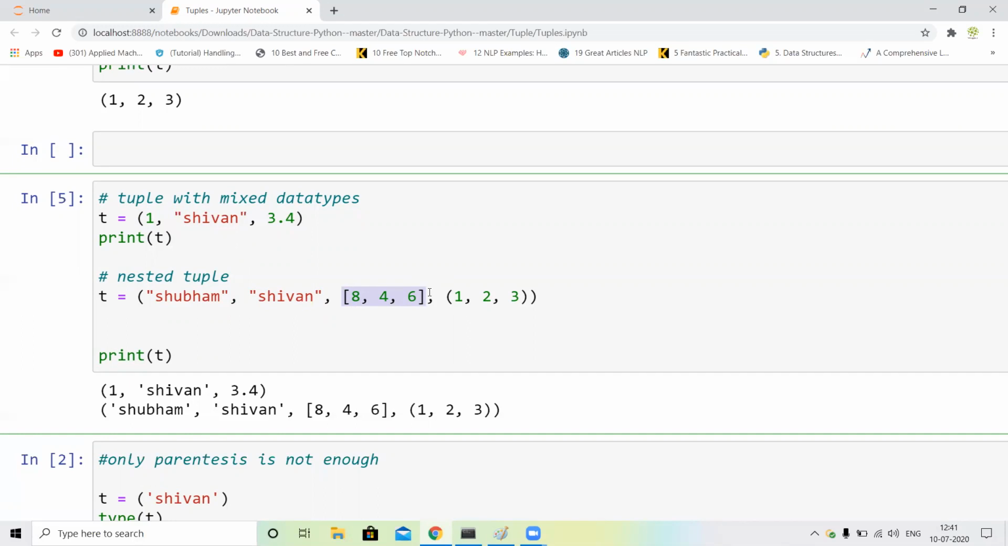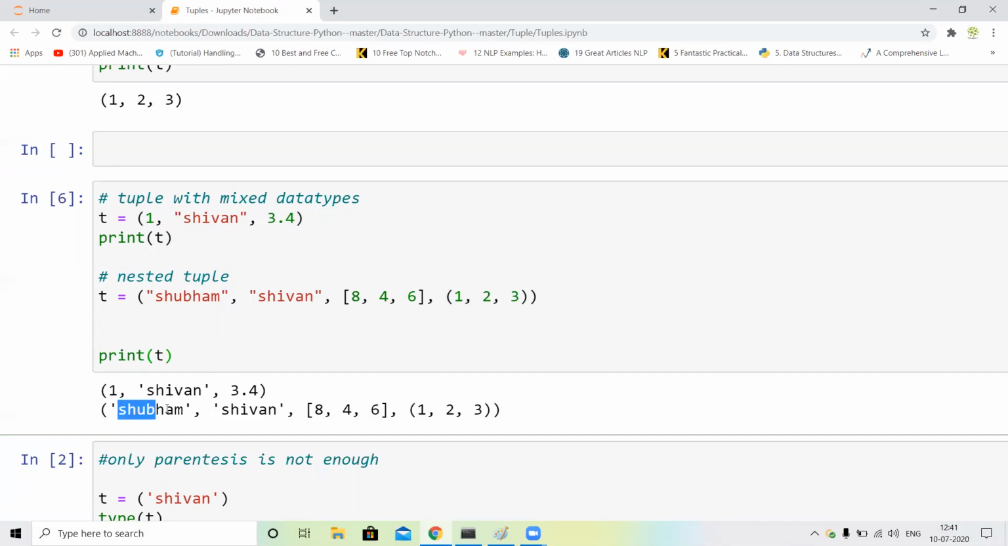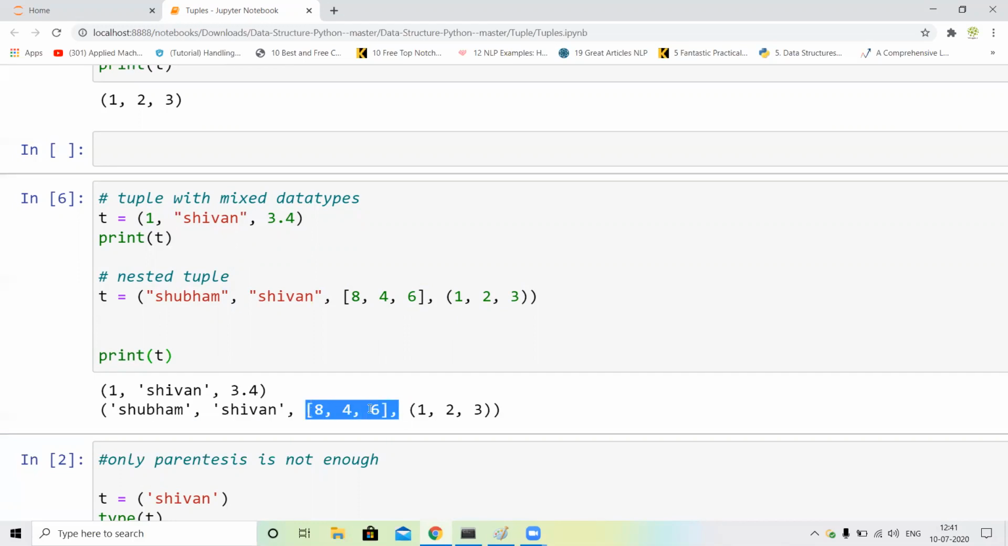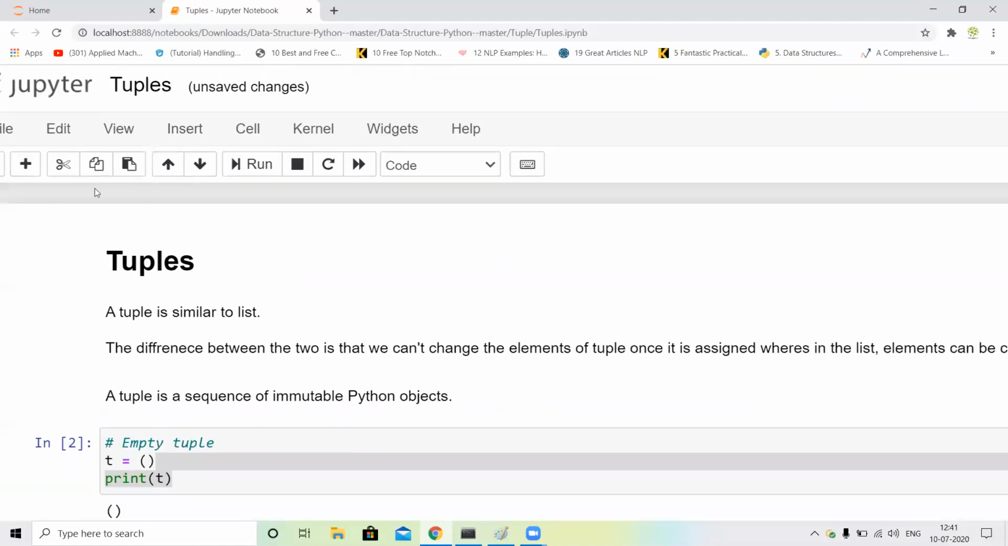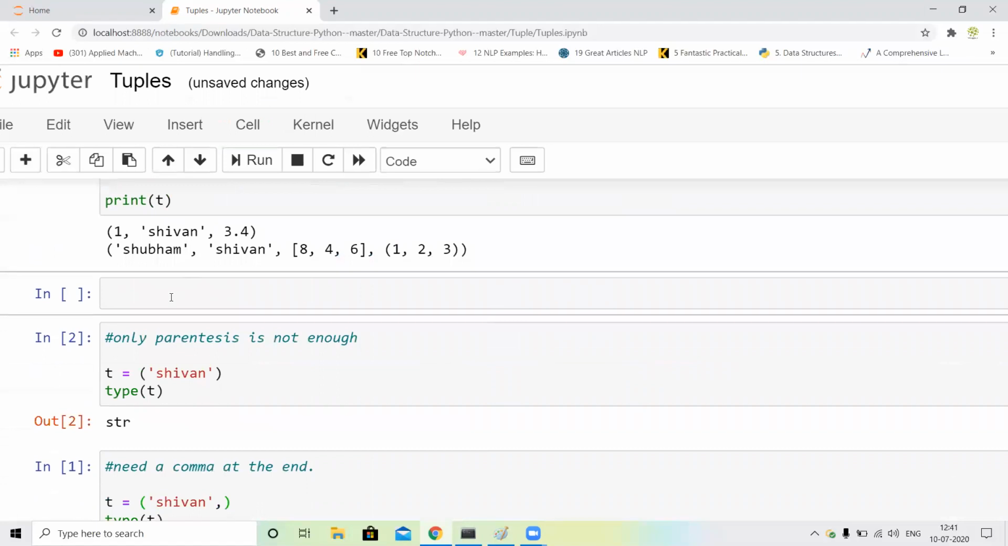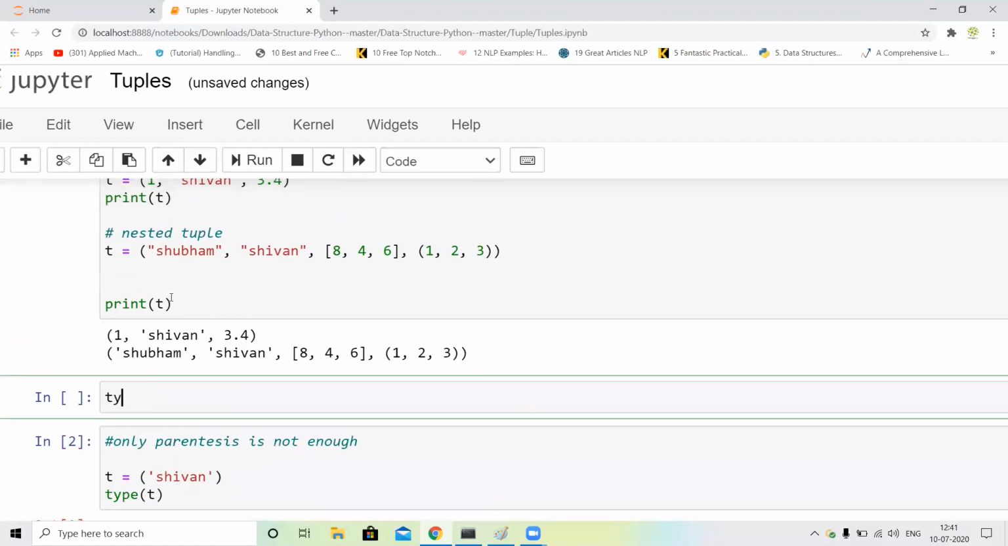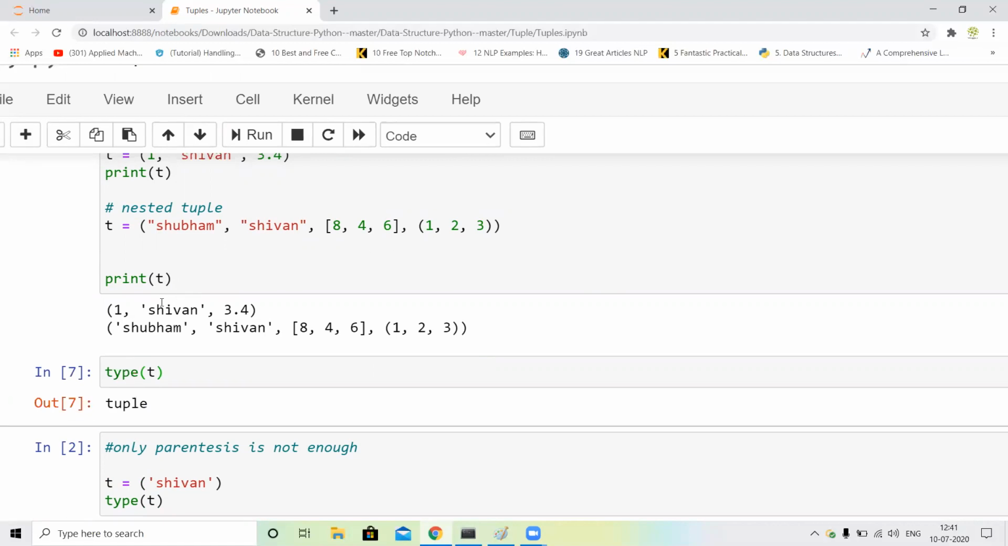Okay, so I can just assign a list and also I assign a tuple. Okay, and I just print this. You can see our output is Sivan, Subham. This is the list and this is the tuple, and you can check the type of t. Type of t, it's a tuple, guys. Okay.